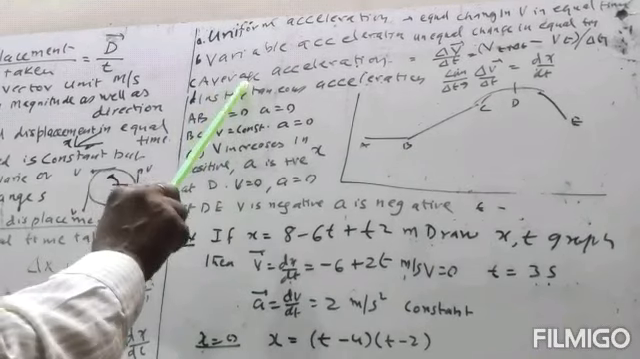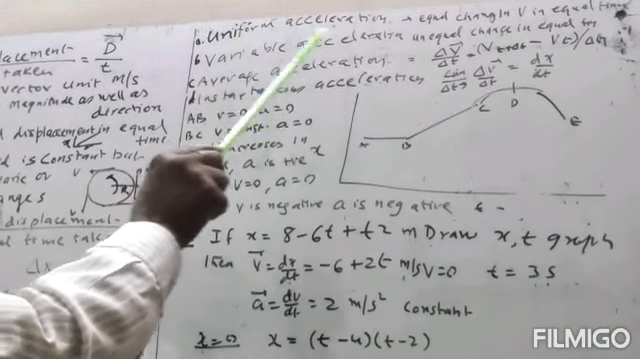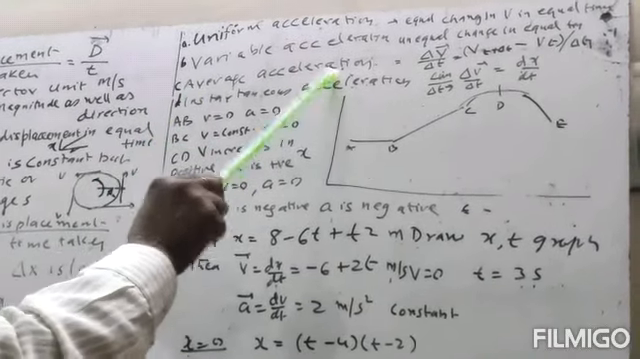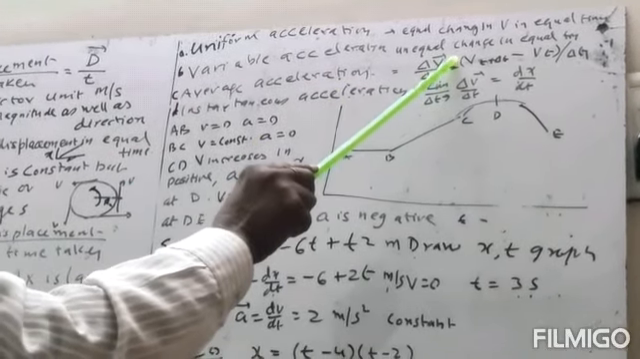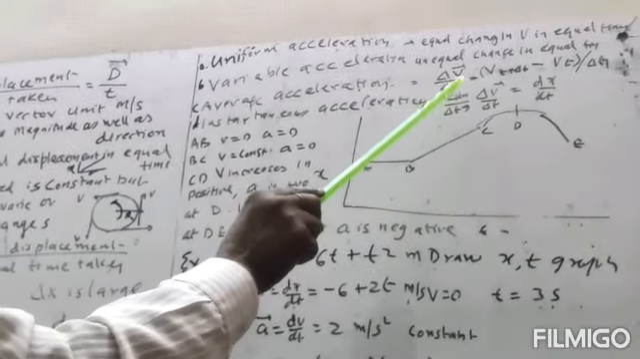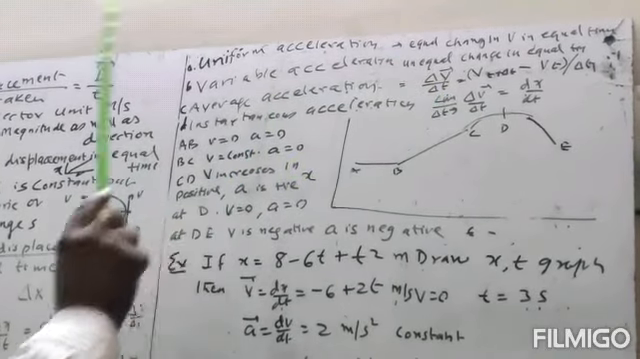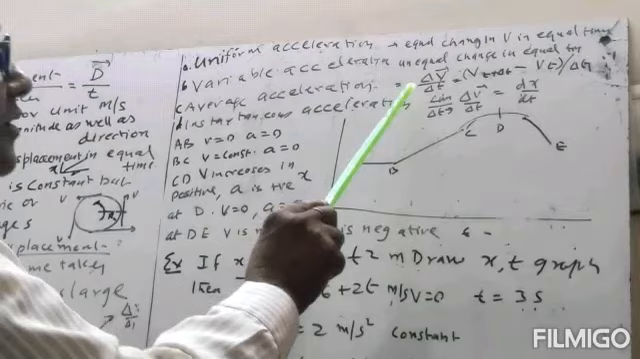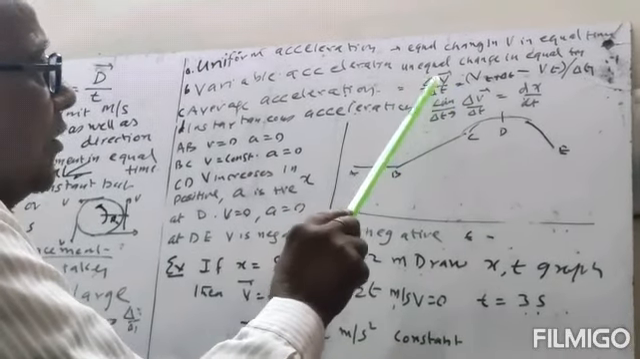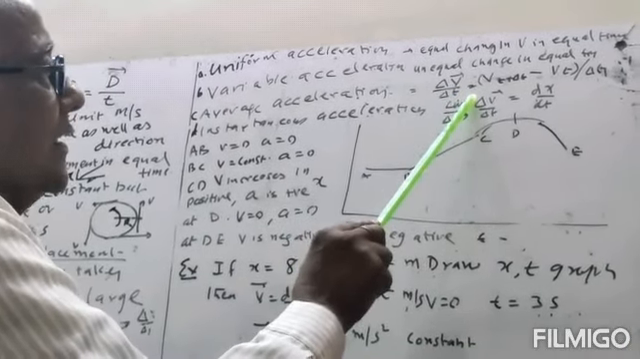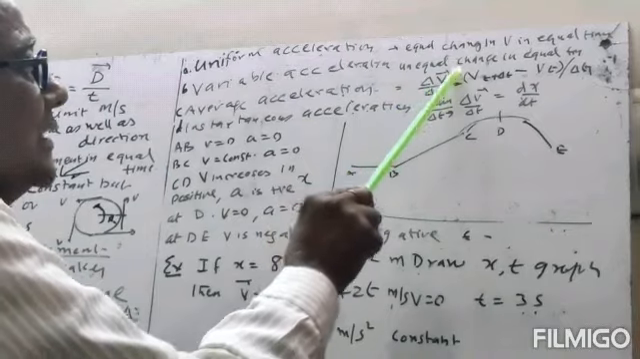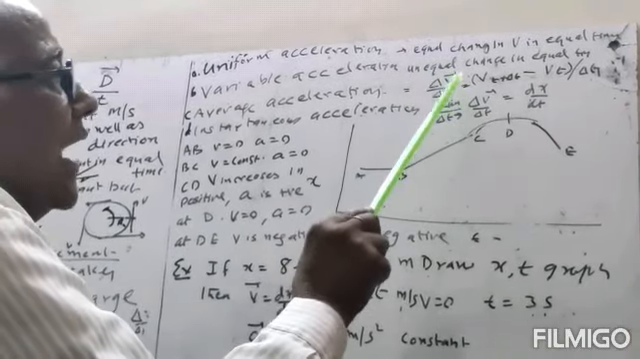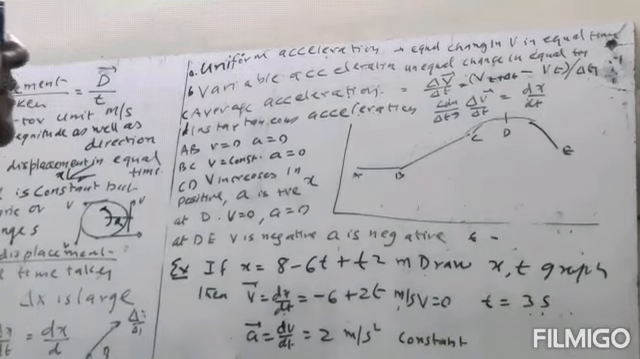Average acceleration: if the acceleration is variable, then the change in velocity, the larger delta v, divided by the larger time delta t, will be the average acceleration. So here it is delta v by delta t. This delta v is large, delta t is also large. So this will give you the average acceleration.